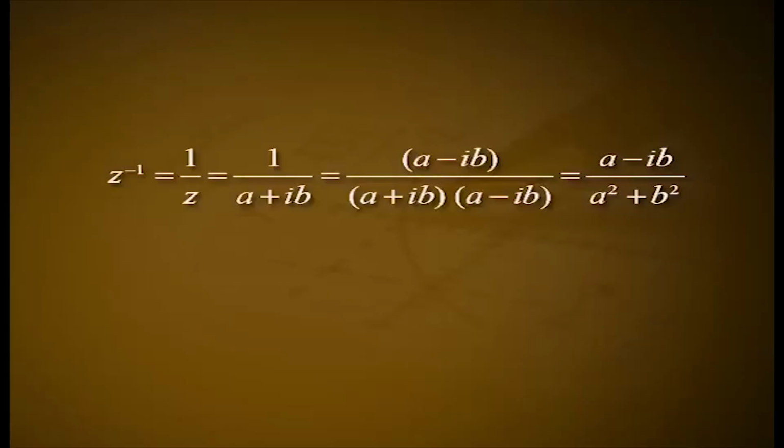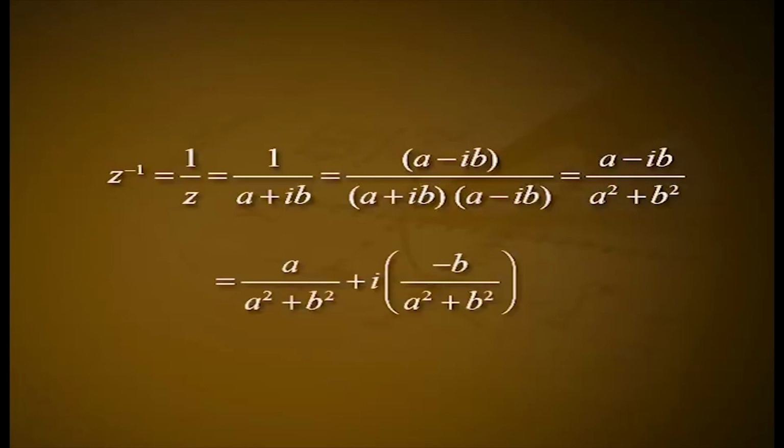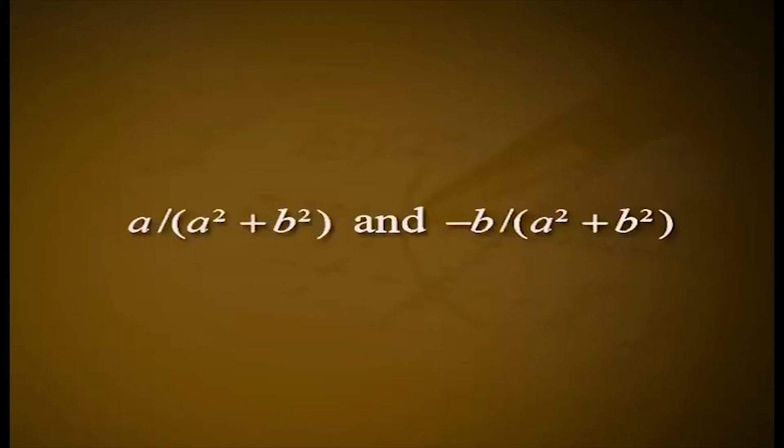Since Z is a non-zero complex number and since the set of complex numbers forms a field, we have Z inverse equal to 1 by Z, which is equal to 1 by A plus iB, which is equal to (A minus iB) by (A plus iB)(A minus iB), which is equal to (A minus iB) by (A square plus B square), which is equal to A by (A square plus B square) plus i into (minus B) by (A square plus B square). This is in general not a Gaussian integer, as A by (A square plus B square) and minus B by (A square plus B square) are not necessarily integers. Therefore, Z[i] is not a field.